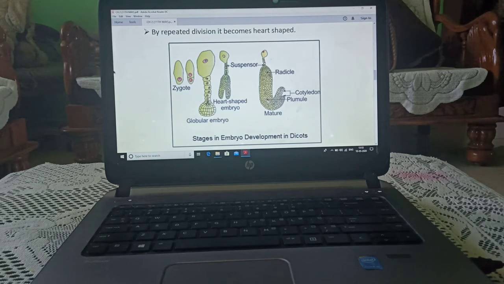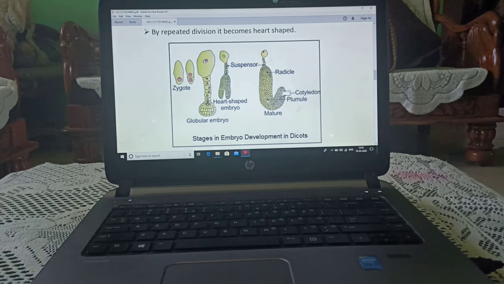As you can see, this is the zygote. After nuclear division, the zygote converts into the embryo, and the embryo comes in the form of a globe, as you can see in this diagram. Now, you have to understand here that one cell divides into 2, 2 into 4 and 4 into 8.